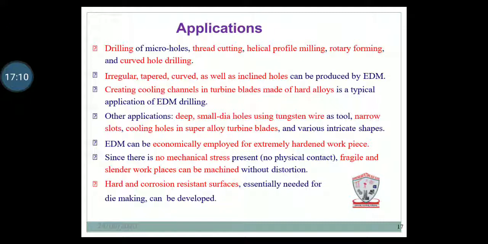EDM can be economically employed for extremely hardened workpieces, since there are no mechanical stresses present and so no distortion. That also comes under the advantages. Also, a hard and corrosion resistant surface essentially needed for die making can be developed, so it is used mostly for die making and die drilling applications.